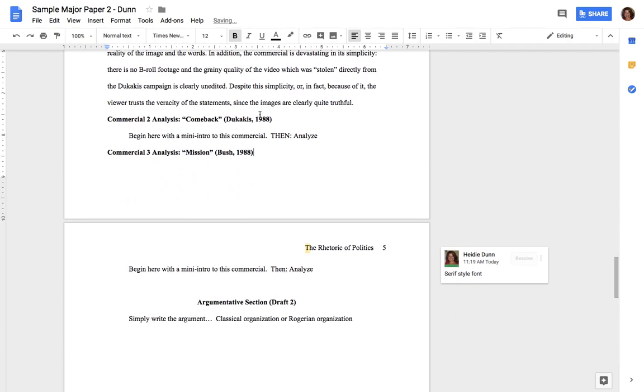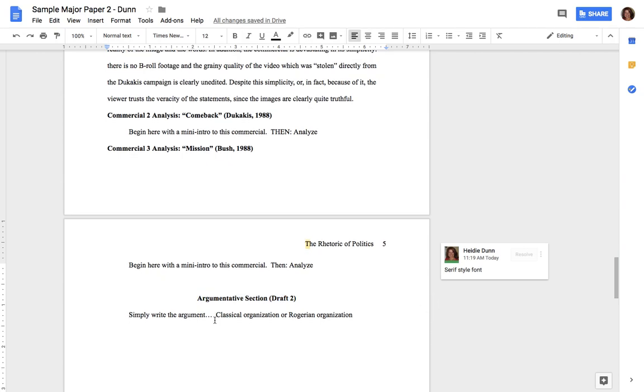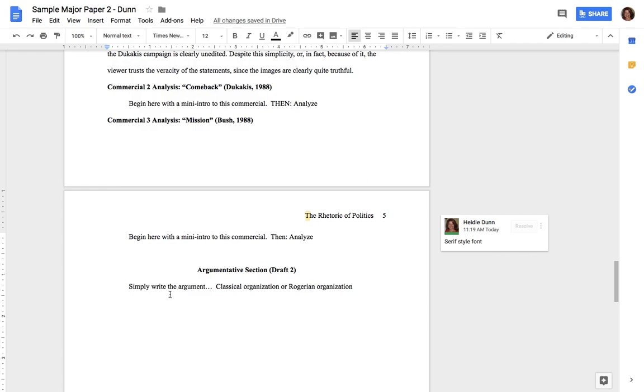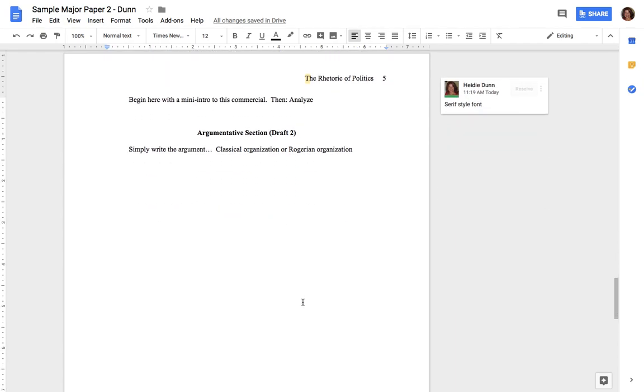So I do each of those rhetorical analysis, then I have a blank line, centered, bolded, and for draft 2, this is where your argumentative section is going to be. And your argumentative section, we'll talk about it more for draft 2, but that will be the argument, either classical organization or Rogerian organization.